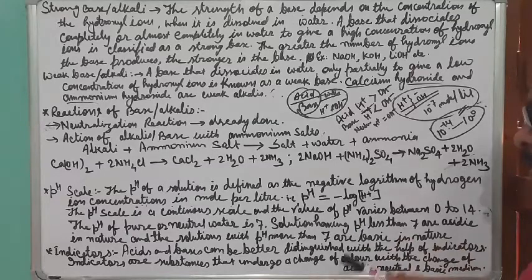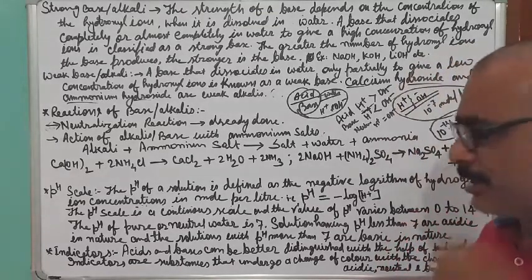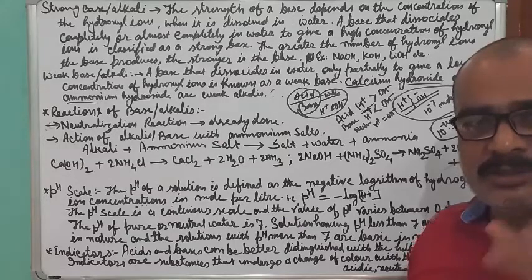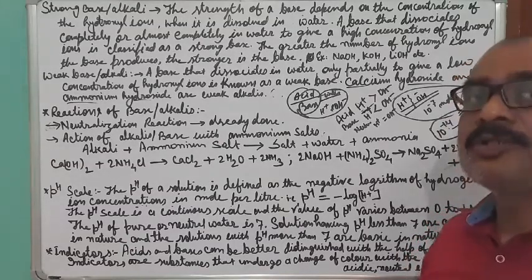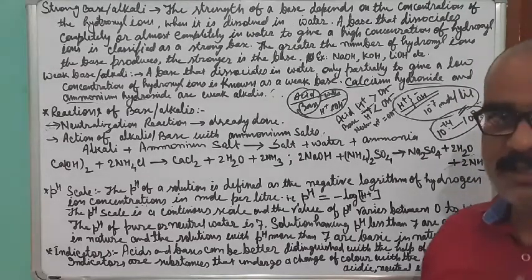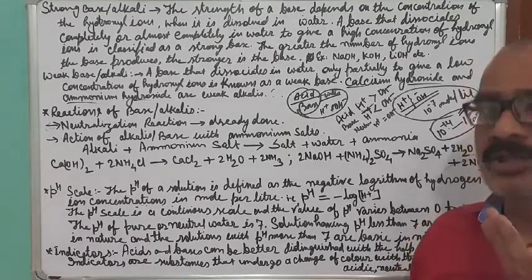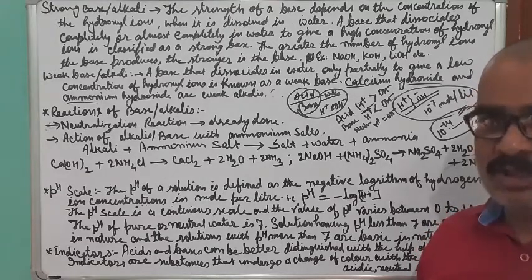Okay, now this is the discussion of the pH scale. Now we will talk about the indicators. So indicators are the chemicals or drugs which identify acid, base and neutral by changing their color, with the change in the acidic or basic strength.